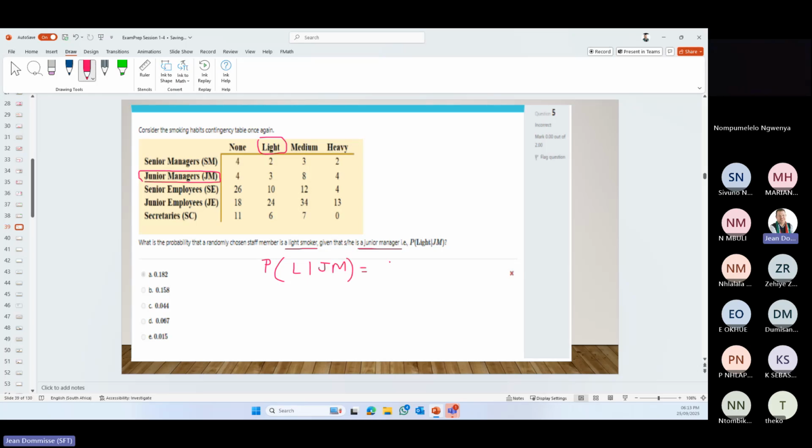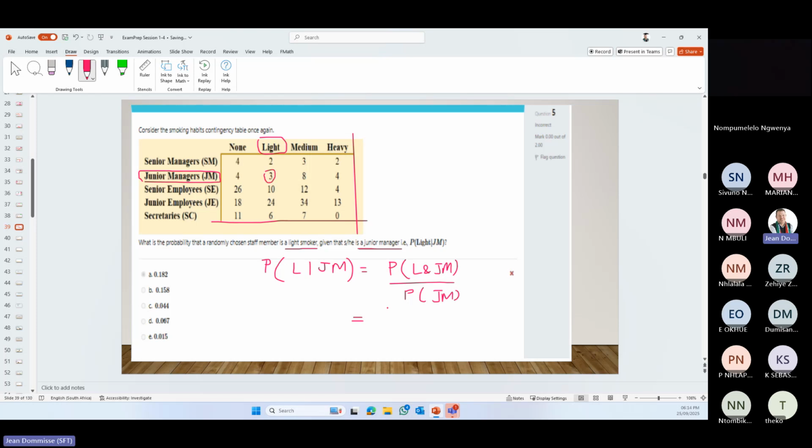So it's the probability of light and junior manager divided by the probability of being a junior manager. Again, you could have gone and completed the whole table, but it's not needed. We want to know what's the value of light and junior manager.